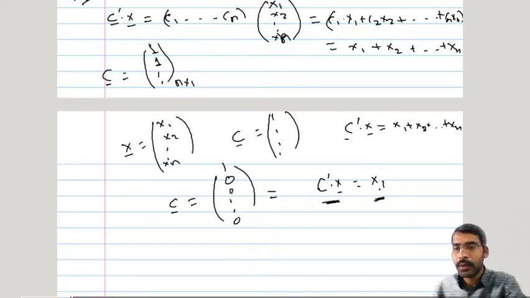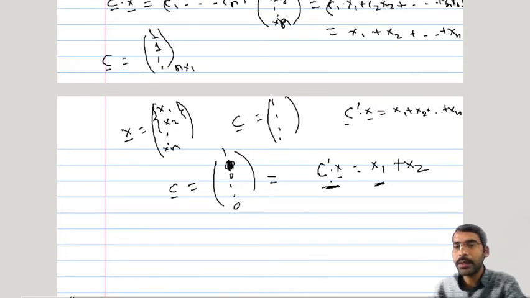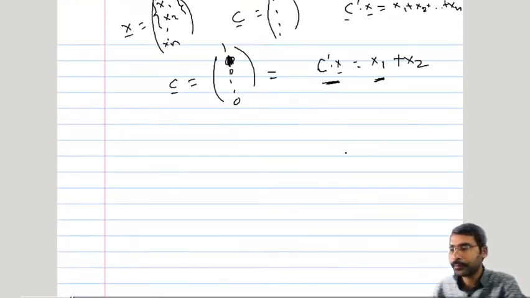After that, if we consider this as a particular linear combination, then we will end up with the marginal distribution of x1. Now suppose we want the marginal distribution of x1, x2 only, then we will consider the vector as 1, 1 and then 0, 0, so that it will be x1 plus x2. We will get the distribution of x1 plus x2 here. So accordingly we will have certain linear combinations at hand. These things will work as a basis. Whenever in future we need these quantities, we are going to recall these things.